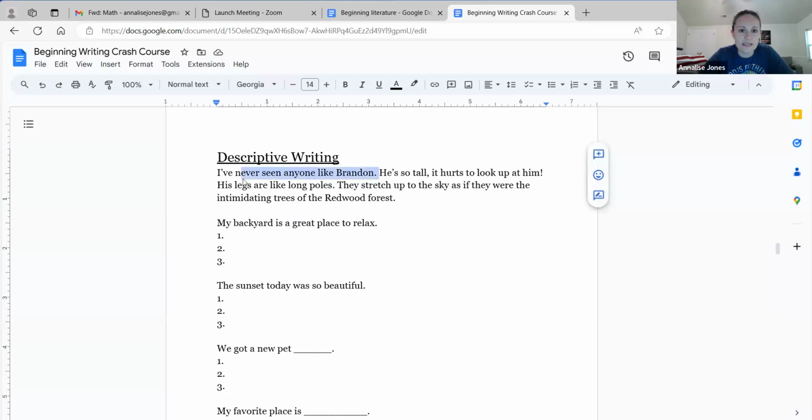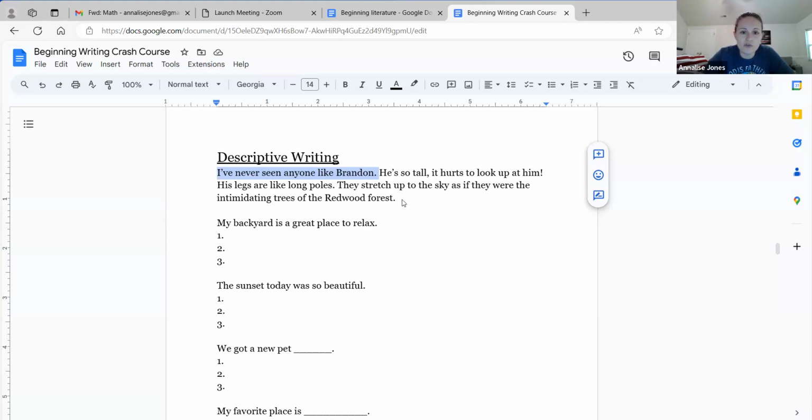Let's just see. Why is this a topic sentence? I've never seen anyone like Brandon. Okay, so I'm going to describe a guy named Brandon. And the topic sentence for descriptive writing isn't exactly the same as if I'm just giving information. My topic here is the person Brandon, right? So my topic sentence can be anything introducing the person Brandon. But by me saying I've never seen anyone like him, that's already implying that there's going to be some unique things about him that I'm going to describe to you.